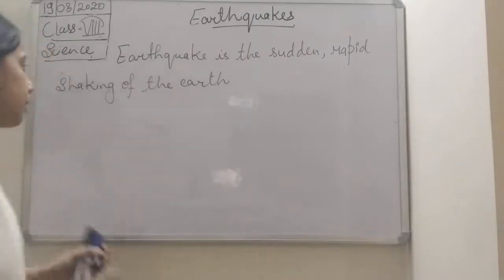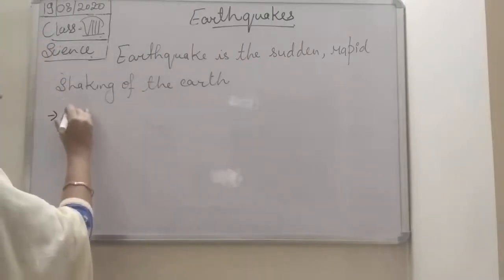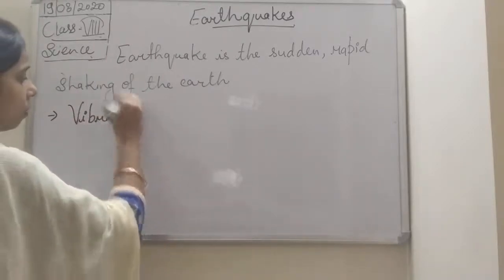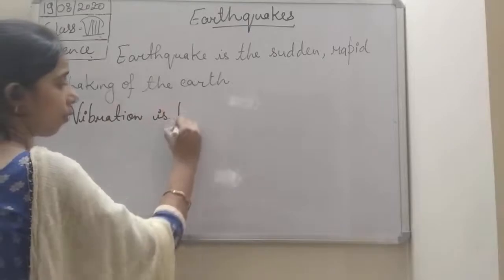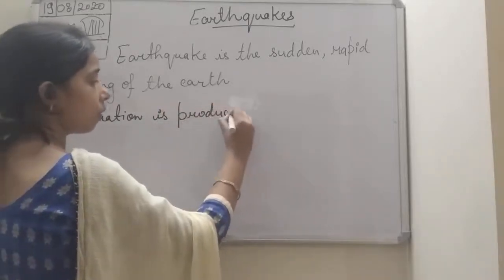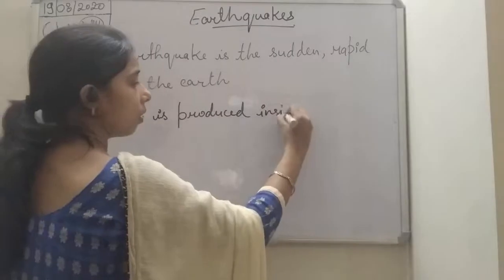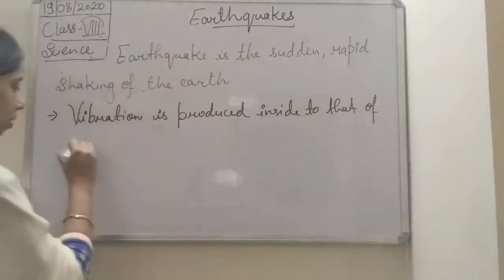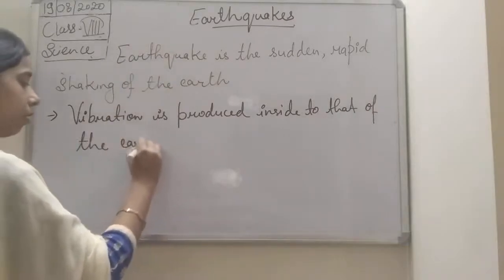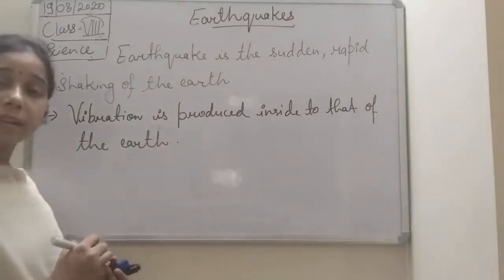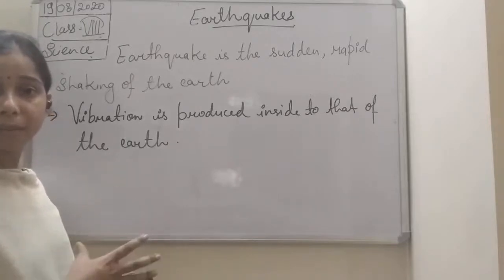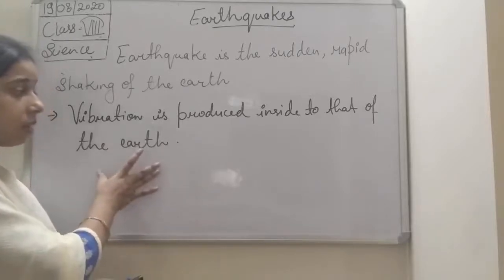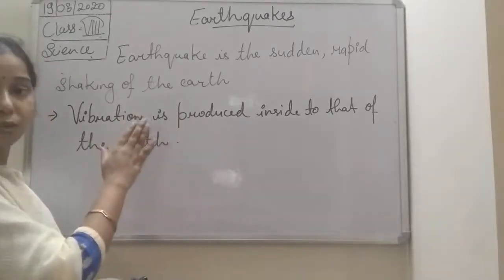So basically we can say that vibrations are produced inside the earth. Inside the earth there is a production of vibration, and this vibration is the cause of the earthquake.